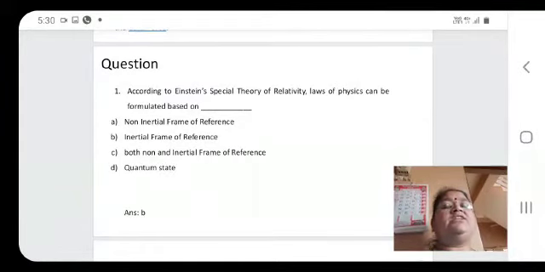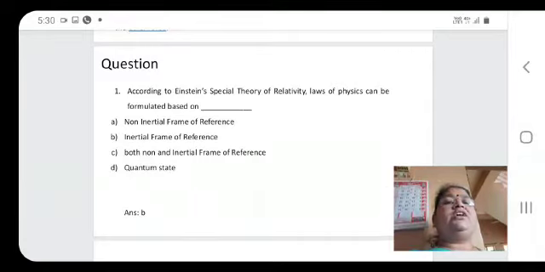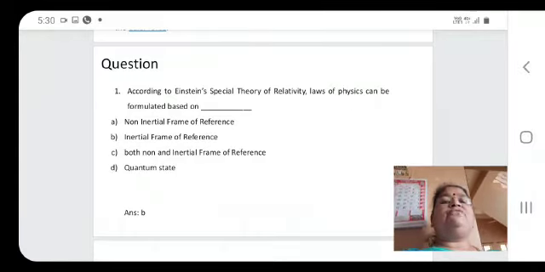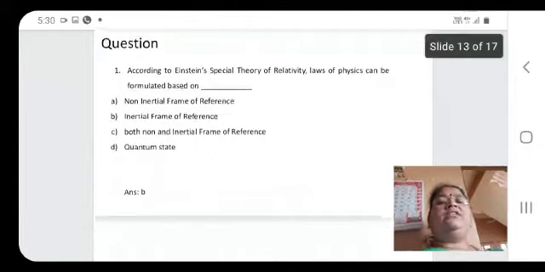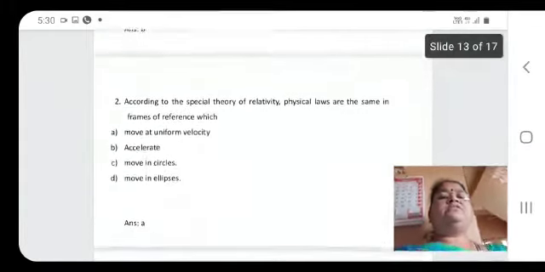We have already discussed this in the previous class. According to Einstein's special theory of relativity, laws of physics can be formulated based on the inertial frame of reference. So the correct option is B, inertial frame of reference.